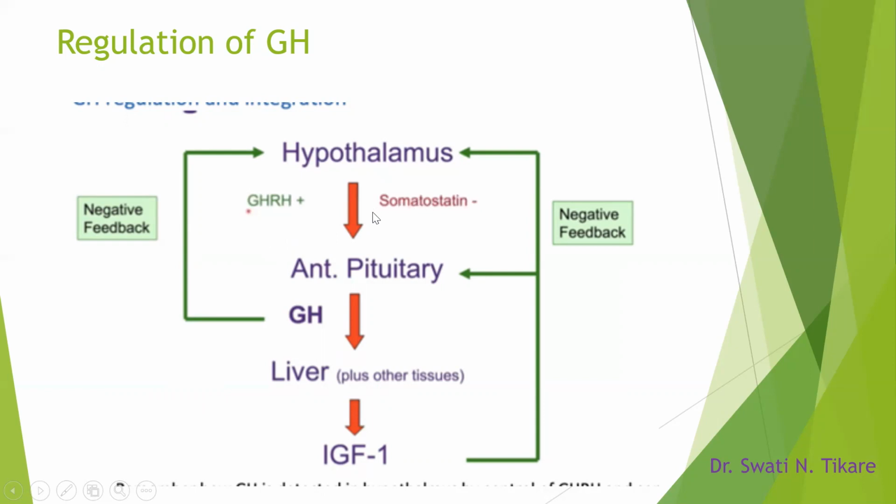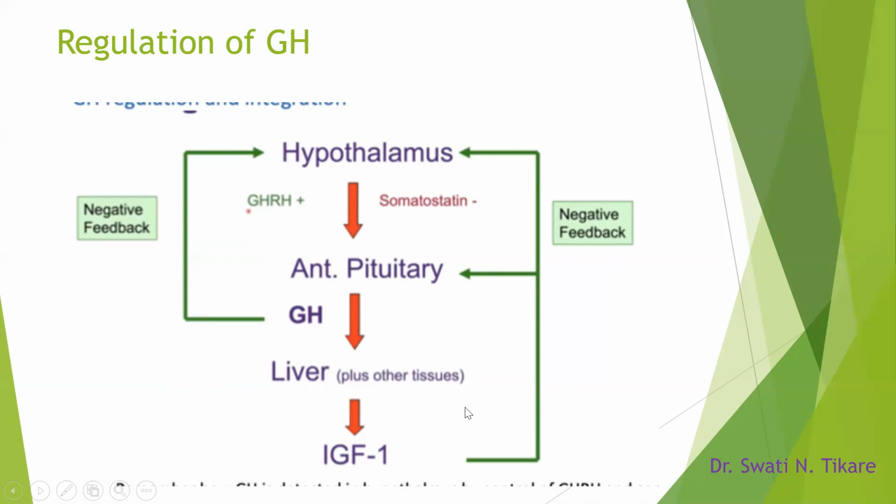GHIH is also known by one more name, that is somatostatin. So these releasing and inhibiting hormones act on the anterior pituitary to regulate the release of growth hormone. Once growth hormone is released, it acts on the liver and produces another hormone, of course, IGF-1.